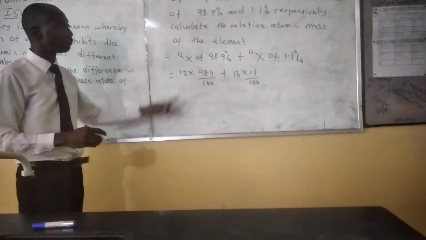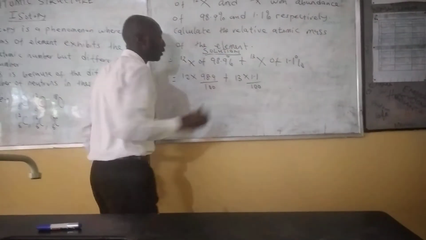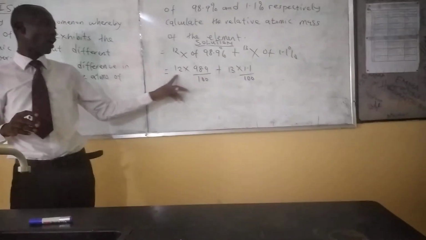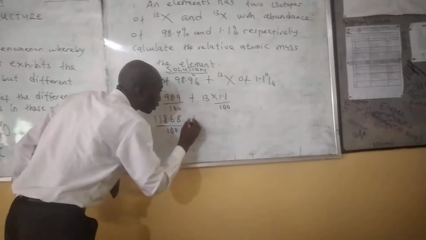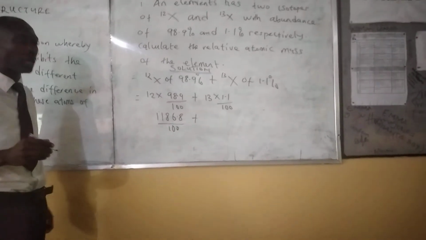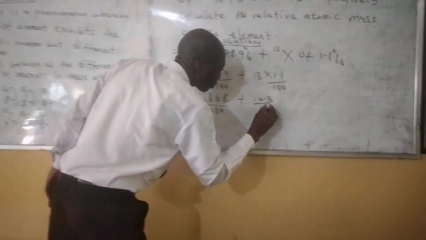Is this step clear, students? Yes. 12 times 98.9. Punch your calculator. 1,186.8 over 100 plus 13 times 1.1, which is 14.3 over 100.